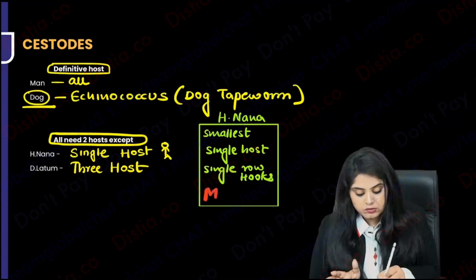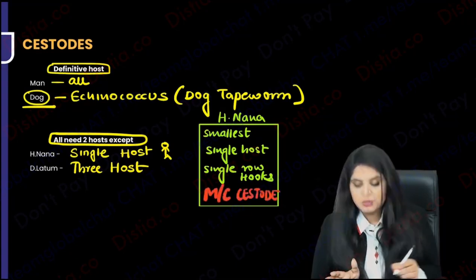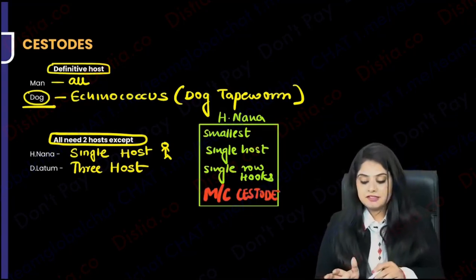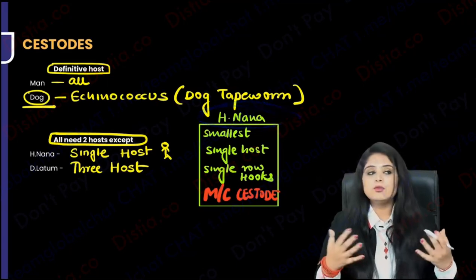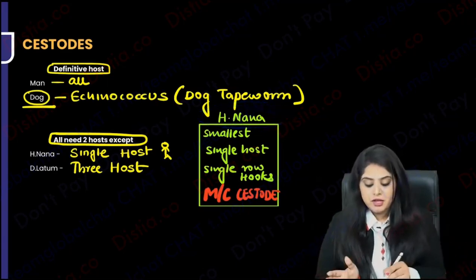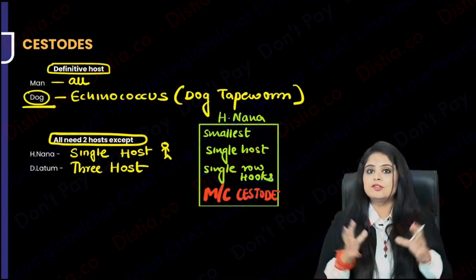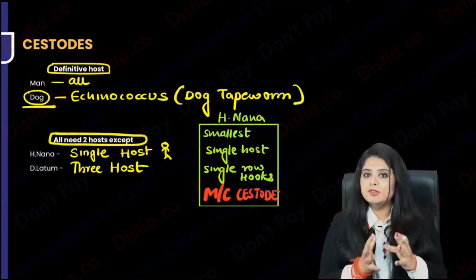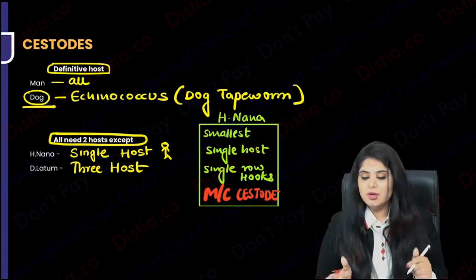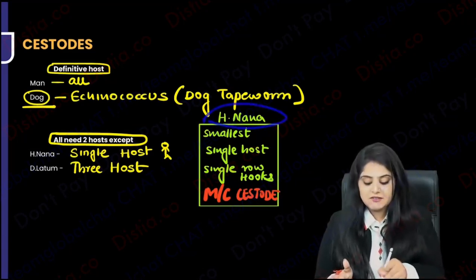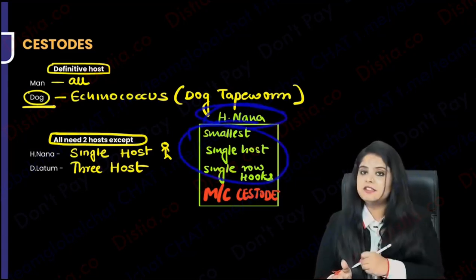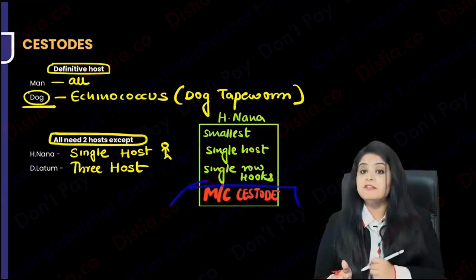It is the most common cestode infection that we are going to have, and that is what I want all of you to be. The life lesson is that you have to be H nana. You don't have to run after hundreds of resources. You have to work in limited resources, limited sources, and make the most of it and emerge as a winner. So your take-home message is that in life, learn to be H nana. Very, very few things in life it has, but it's become a winner.